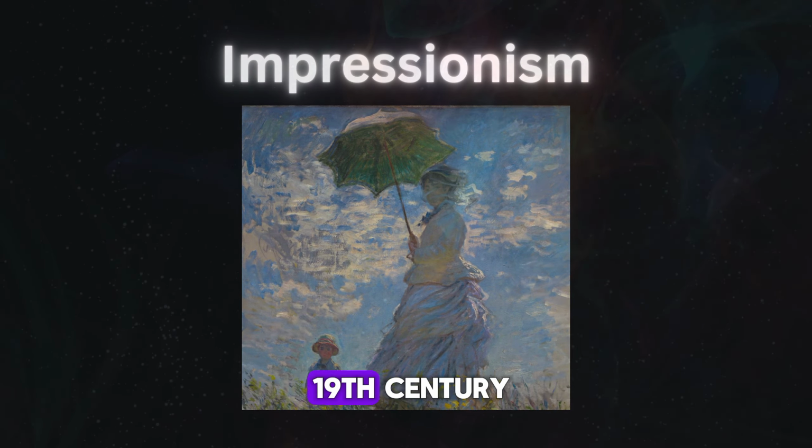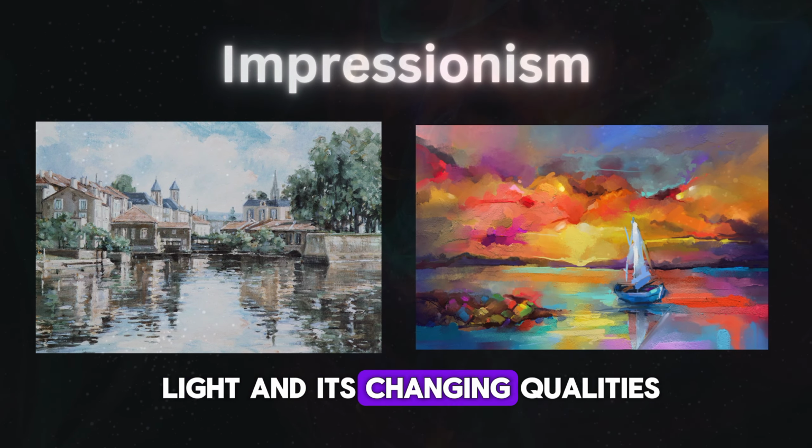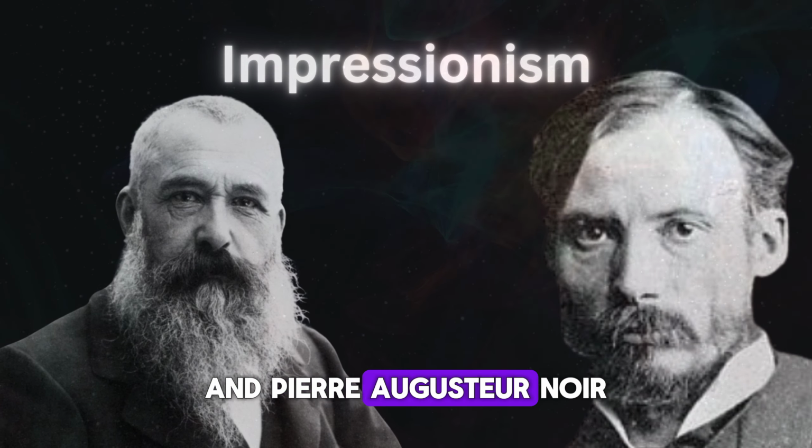Impressionism, started late 19th century, characterized by quick brushstrokes and a focus on light and its changing qualities. Famous Impressionists include Claude Monet and Pierre-Auguste Renoir.